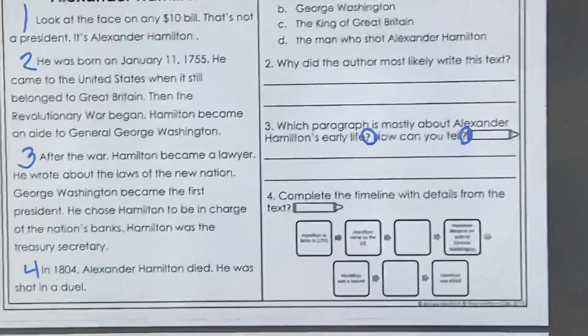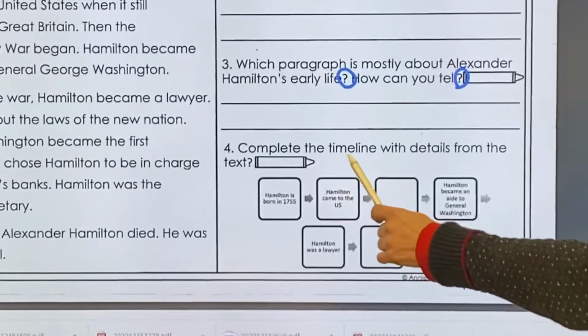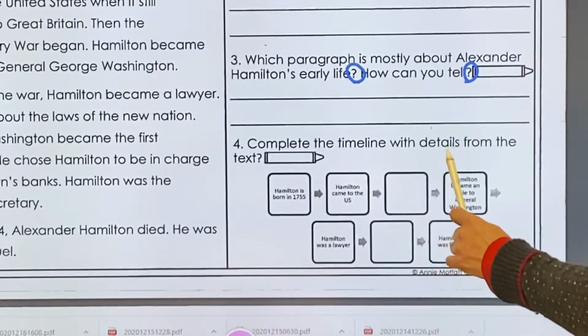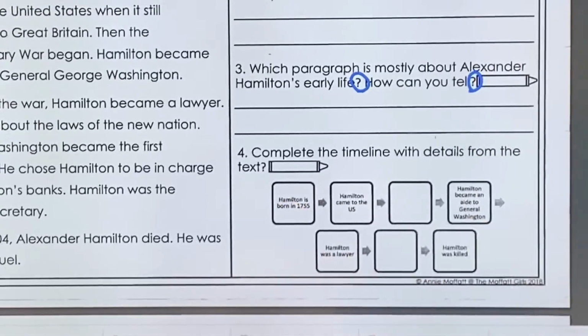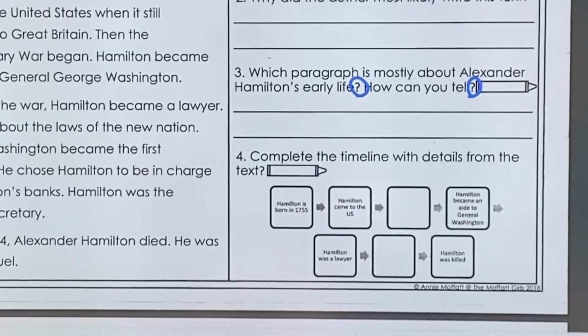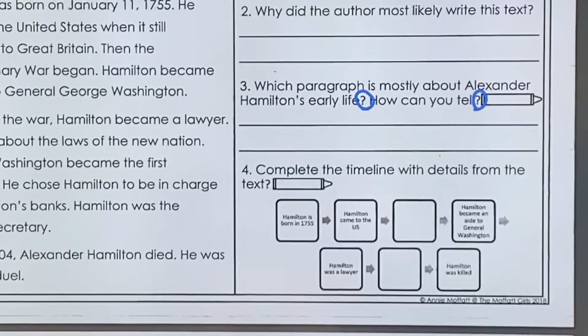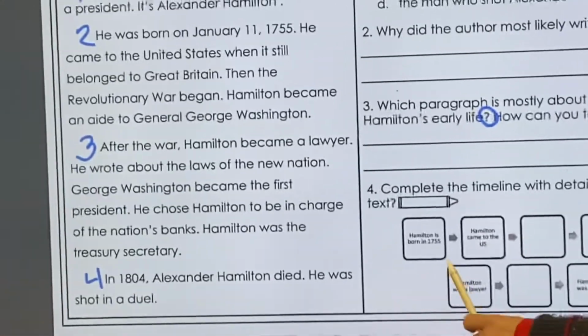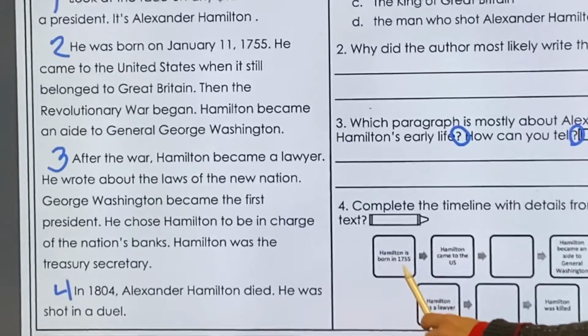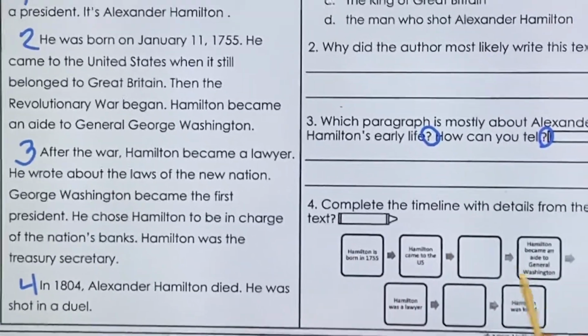Question number 4 says, complete the timeline with details from the text. Now on this one, we're going to have to do some highlighting or underlining for sure. So let's look here. They've already told us Hamilton is born in 1755.